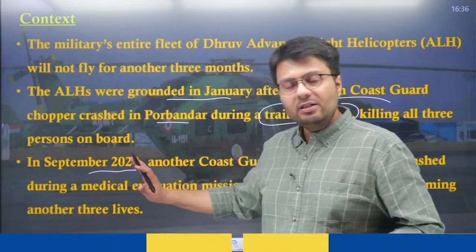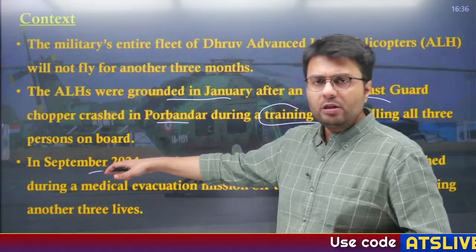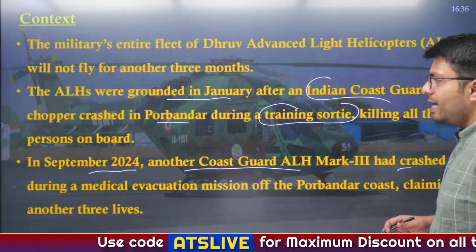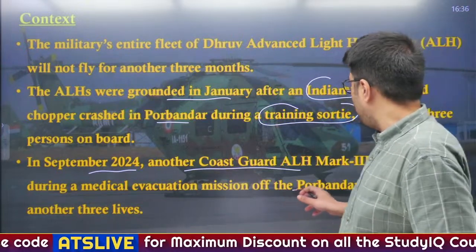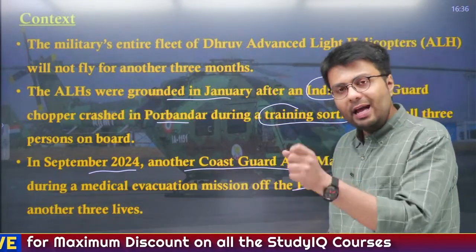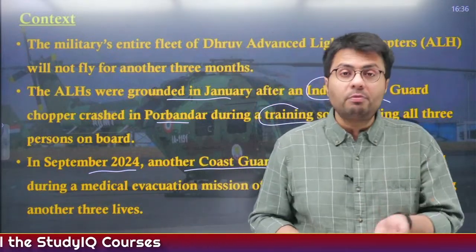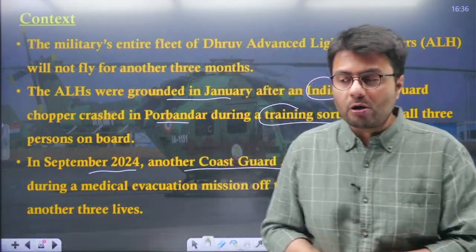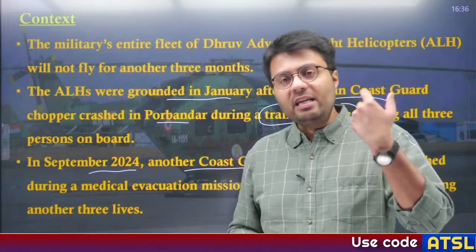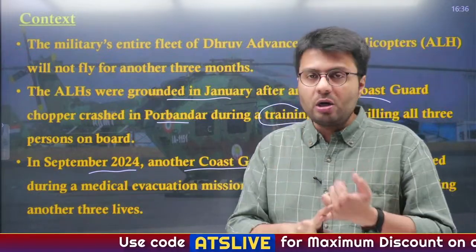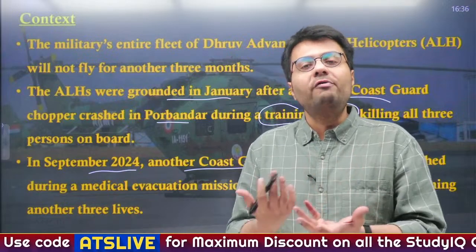Similarly, back in September 2024, a few months before this grounding, another Coast Guard helicopter had crashed during a medical evacuation mission off the Porbandar coast, claiming another 3 lives. I understand the value of people, especially defense personnel. So we have to make sure that any defense equipment we are using, be it Indian manufactured or foreign origin, is safe for the mission.